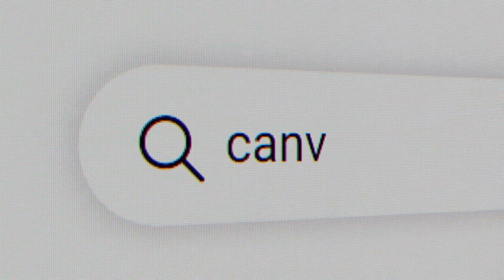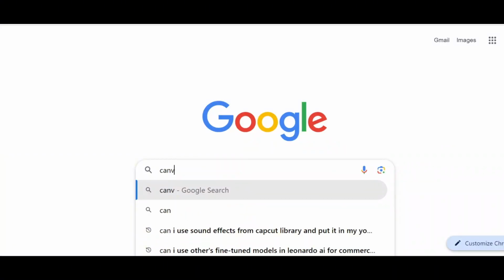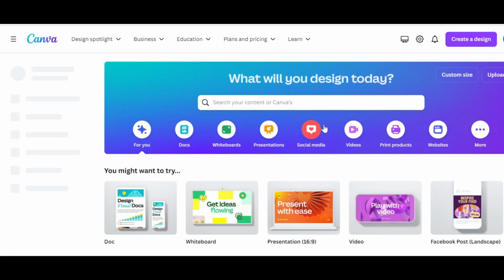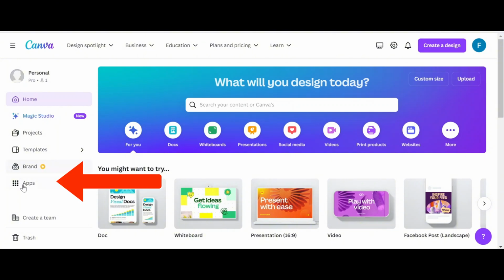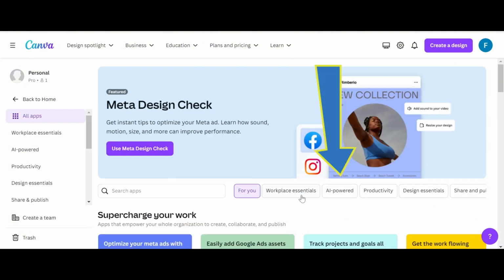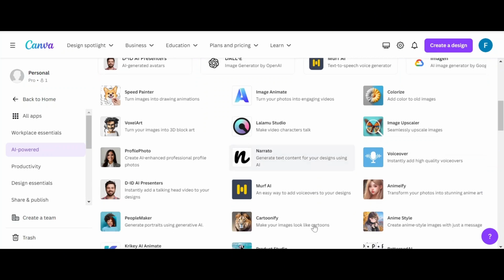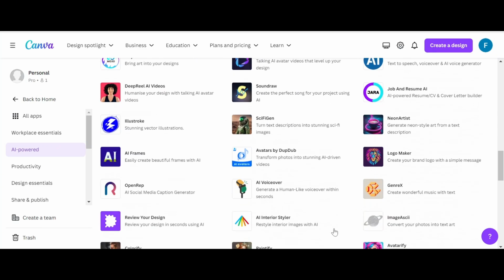Canva is a graphic design platform that has millions of users worldwide. In this video, I am going to introduce some interesting AI-powered tools in Canva. I tested almost all applications from here and selected those that are really interesting and working well. For this video, I focused on image and video tools.